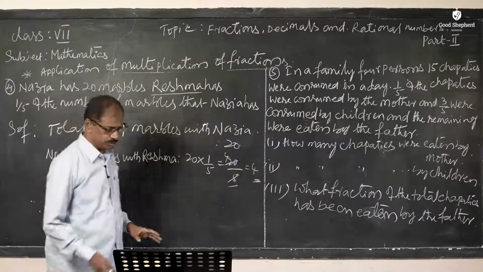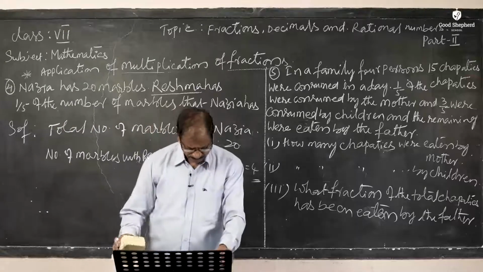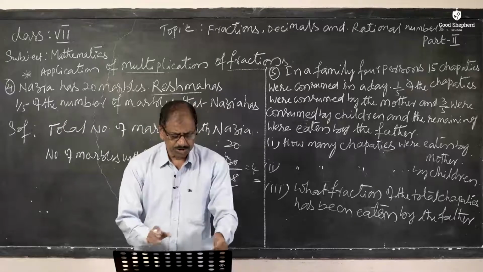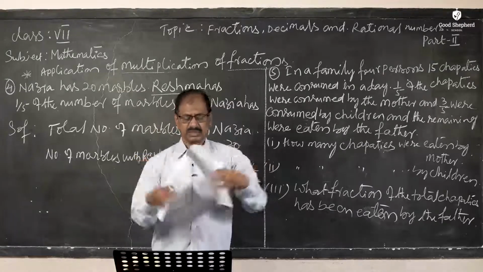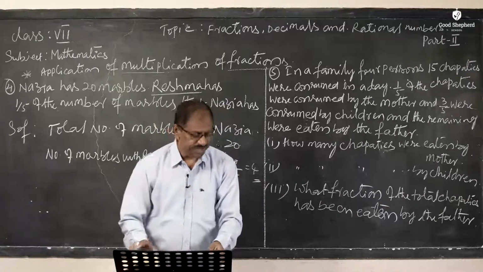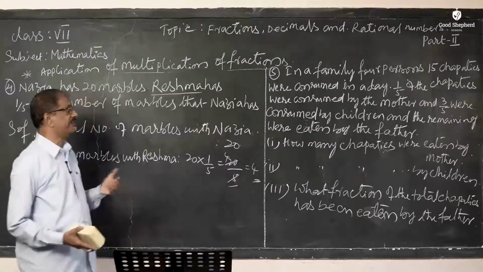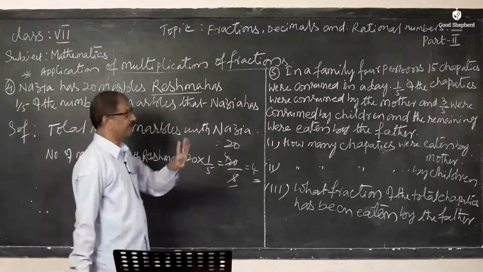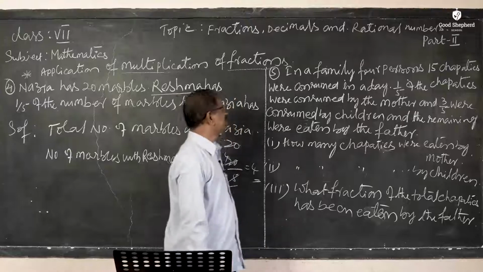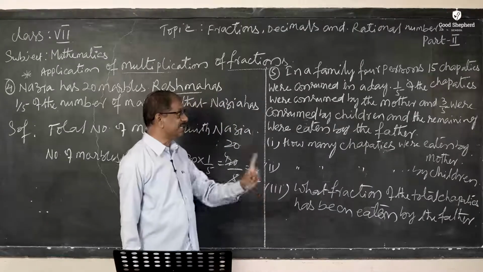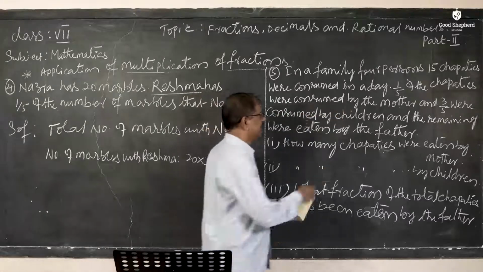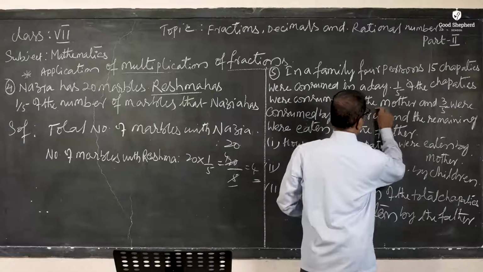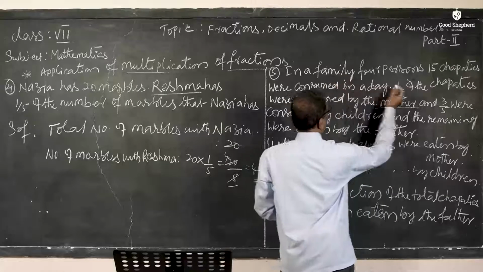So that is one question that is given. Then the next question we are going to do now. And one more question that is very interesting. It is generally about our family. In a family there are 4 persons. 15 chapatis were consumed in a day. 1/5 of the chapatis were consumed by the mother. First, how much did the mother consume? 1/5 of the total chapatis.